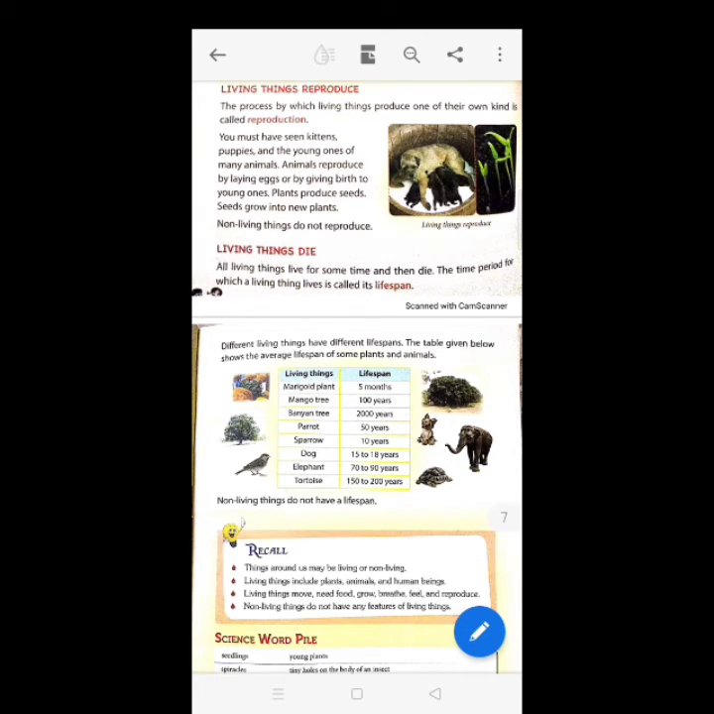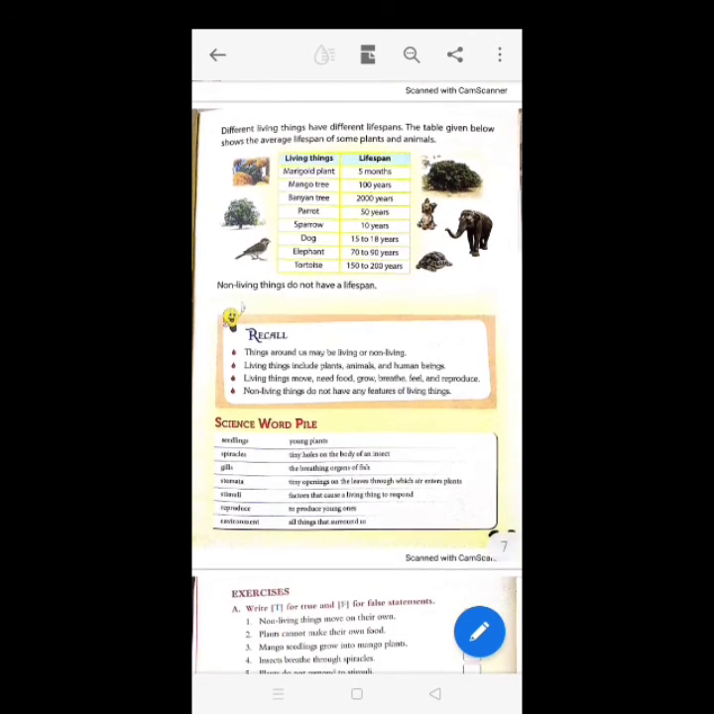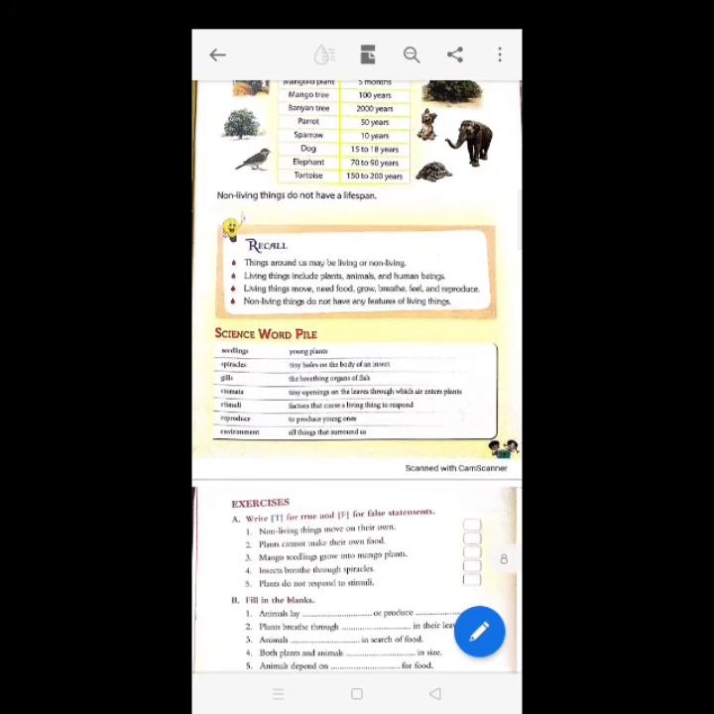In short, non-living things have no life in them. The things that have no life in them are called non-living things, like book, table, chair, pencil, fan, whatever things that cannot move, cannot eat, breathe, or reproduce are non-living things. So with this, we have completed our first chapter.